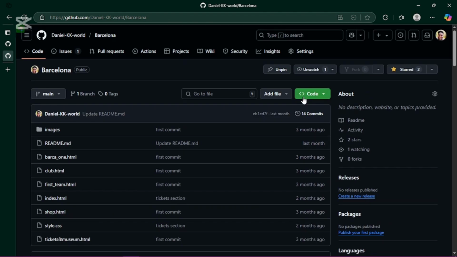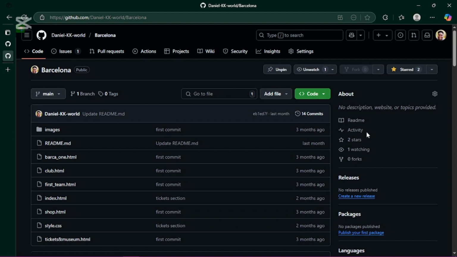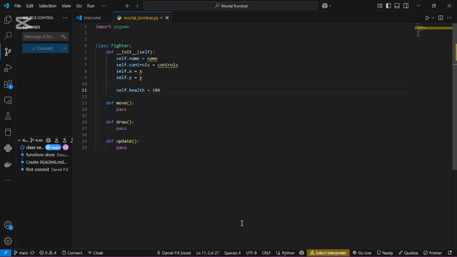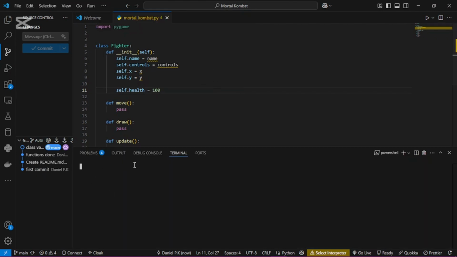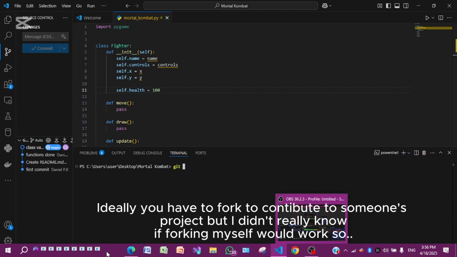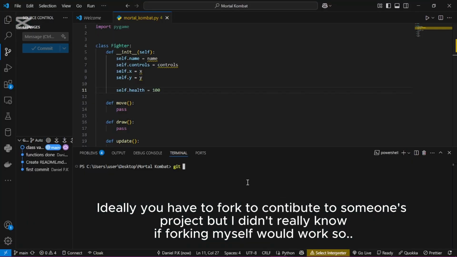So let's say maybe you want to help, and you come over here, click where it says code, then copy this link over here. Now wherever you like, you come to your terminal, create a new terminal, and then you say git clone, where you paste the link.